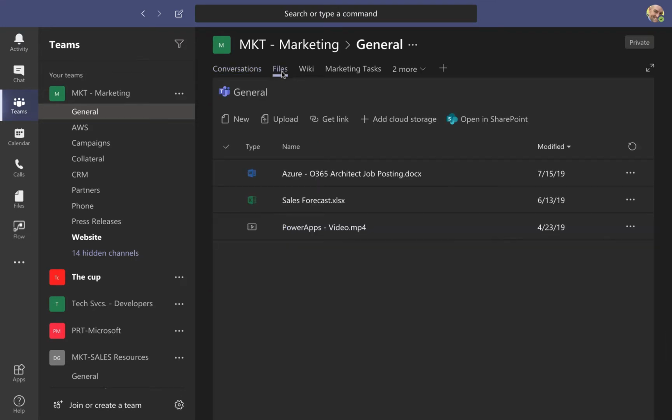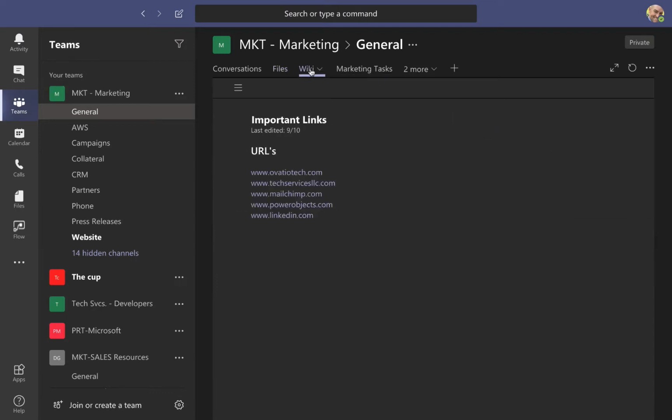So again, tabs make up the channel. Inside this tab, I have files, and what's happening is this is really surfacing data from Microsoft SharePoint. Next up is another tab called Wiki. This is all out-of-the-box functionality. The Wiki is a place for me to go in and just add information.